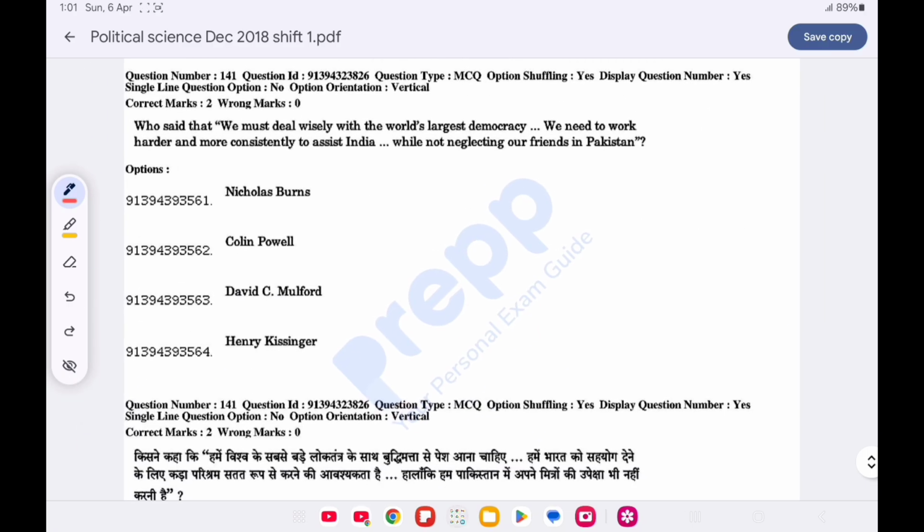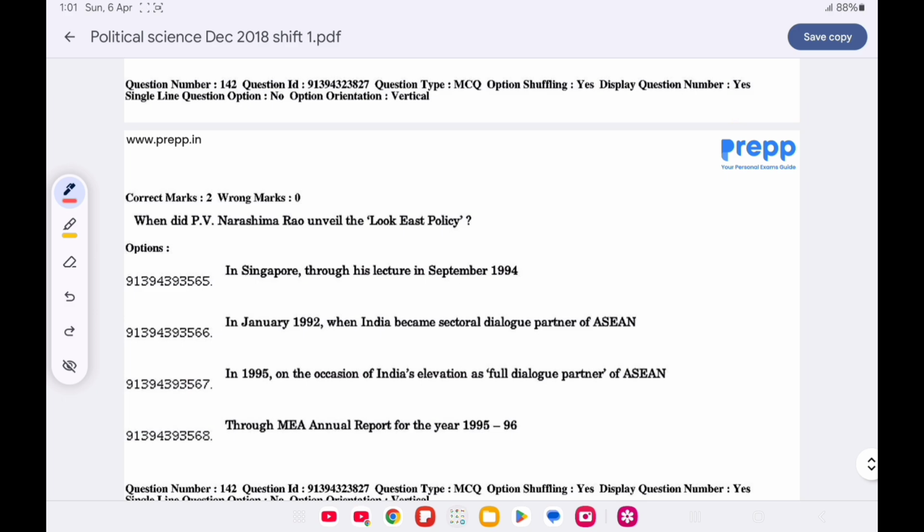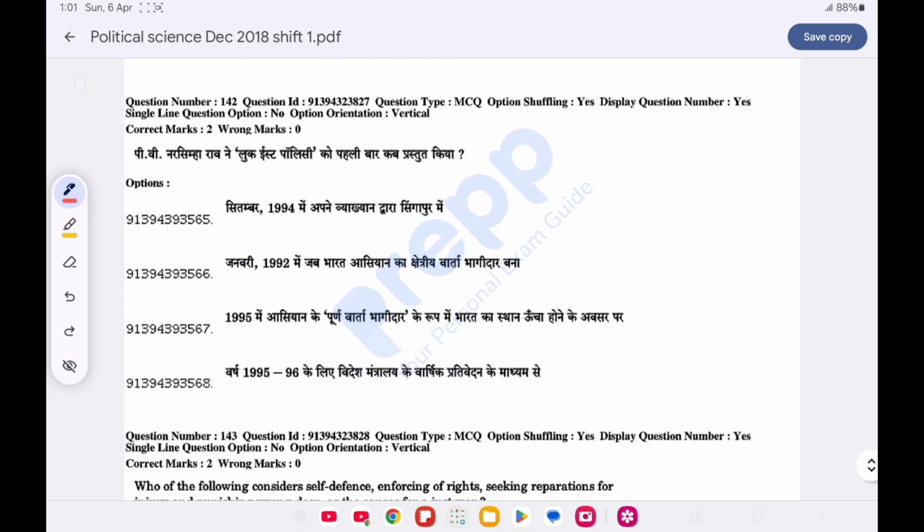Now question number 141. Who said that we must deal wisely with the world's largest democracy? We need to work harder and more consistently to assist India while not neglecting our friendship with Pakistan. Option C is correct, Colin Powell. Now question number 142. When did P.V. Narasimha Rao unveil the Look East policy? Option A is correct, in Singapore through his lecture in September 1994.